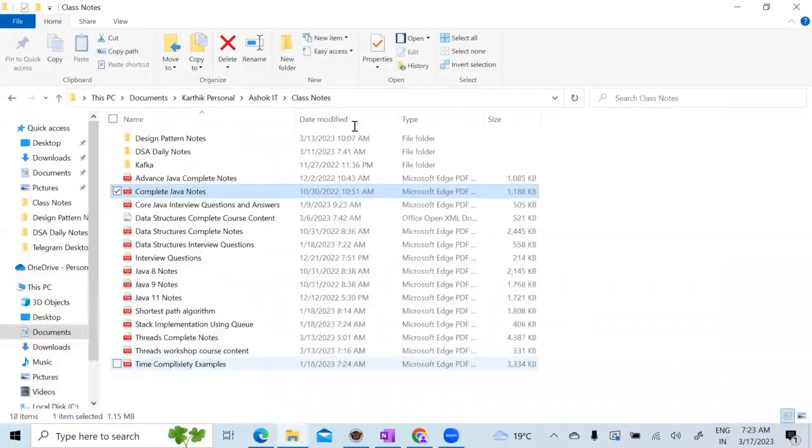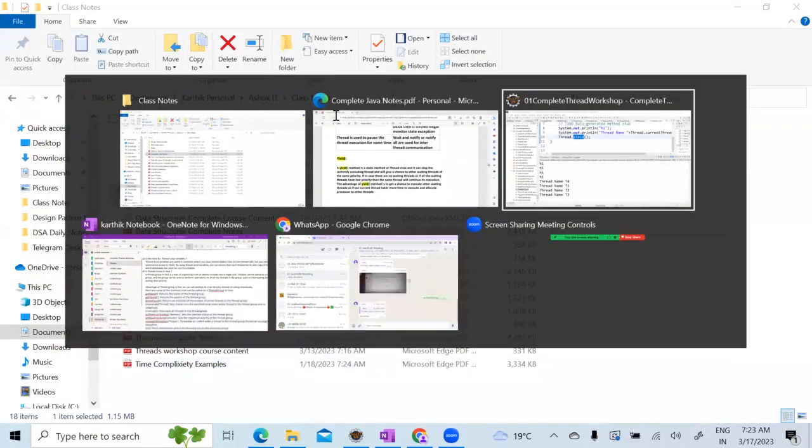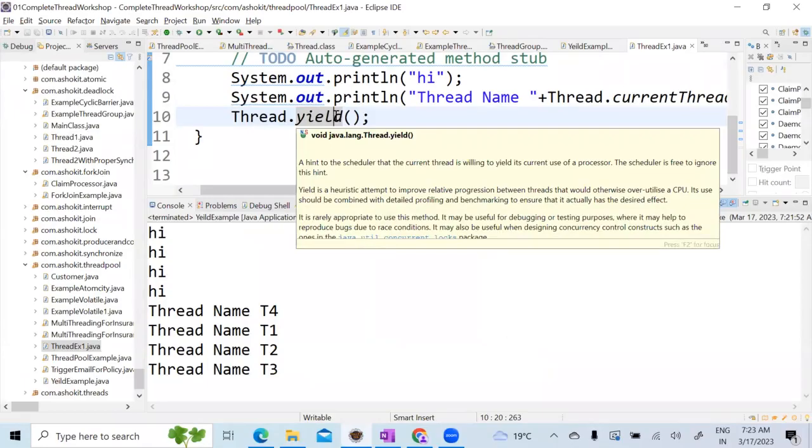So here, whenever you are saying Thread.yield, it will check whether there is any other thread having equal or greater priority than the current thread. Then it will give the chance for that thread to execute, but you cannot guarantee that. It all depends on the scheduler. It's a static method, so that's the reason. See, whenever I'm calling Thread.yield, I'm not specifying which thread it has to execute.